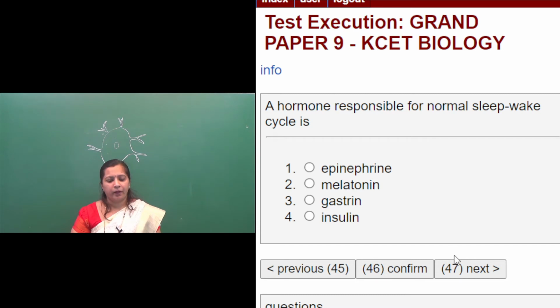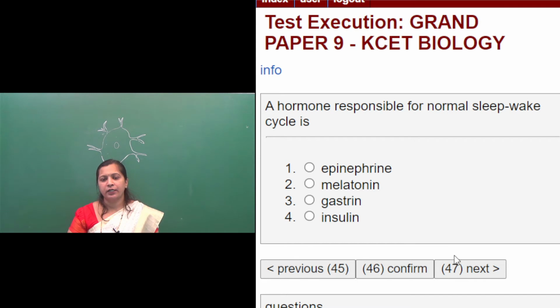Whereas melatonin hormone, this is the correct option. Melatonin hormone is secreted by the pineal gland, which is present at the dorsal side of the forebrain. This hormone controls the diurnal rhythm of the body, and the 24-hour rhythm of the body is regulated by this melatonin hormone.